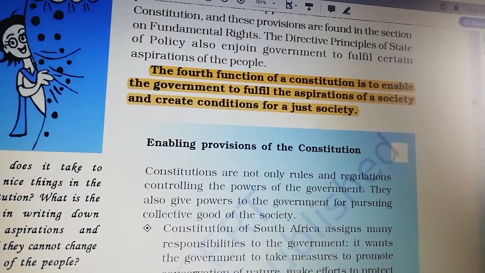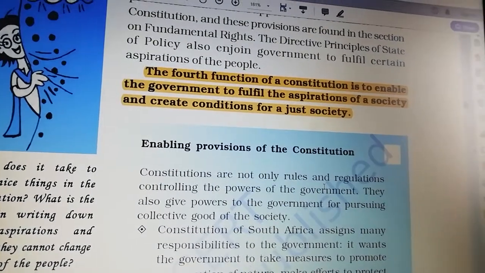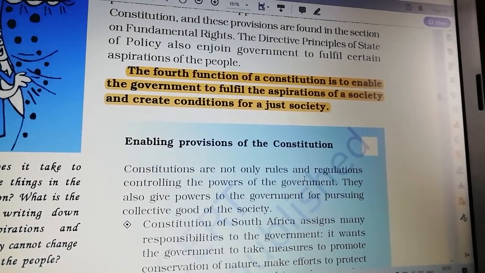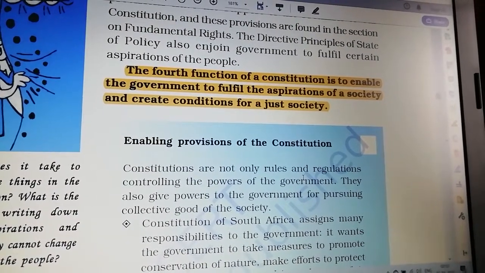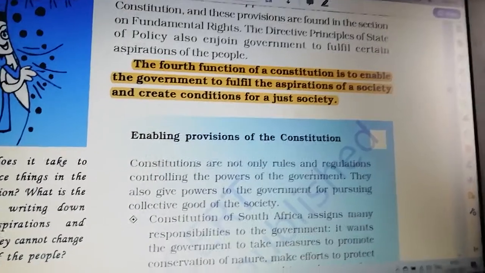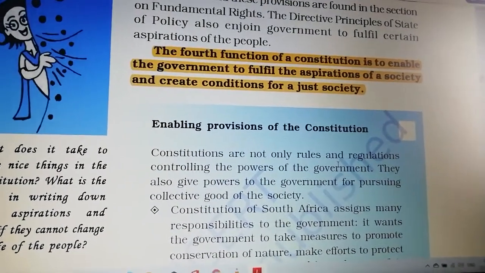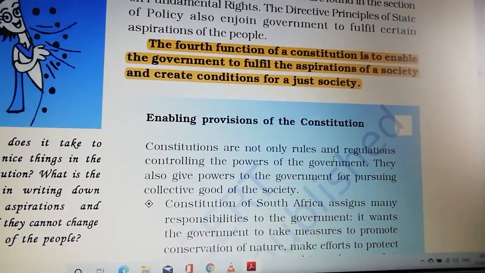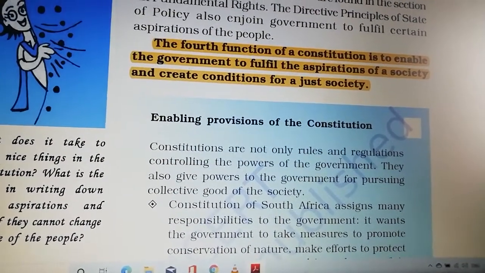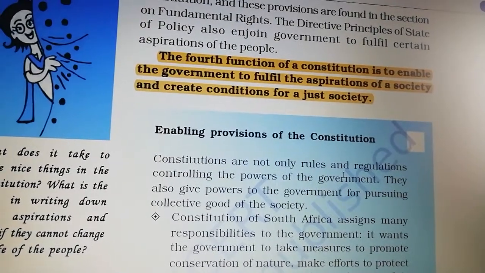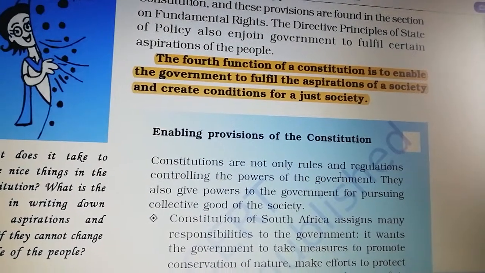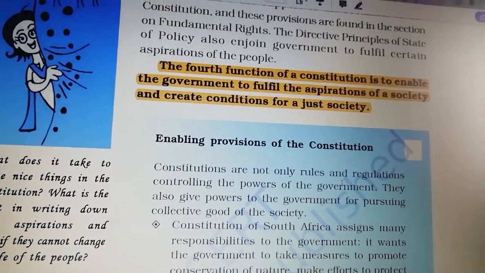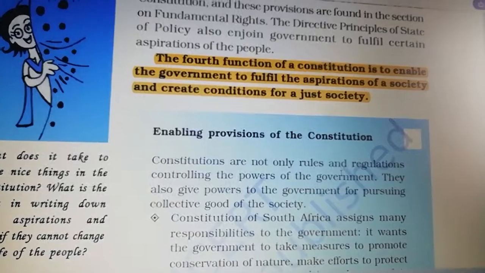Suppose you take that government gives some welfare measures like Pradhan Mantri Awas Yojana, constructing houses, or piped drinking water. Like that, government can take some welfare measures to fulfill the aspirations of a society.